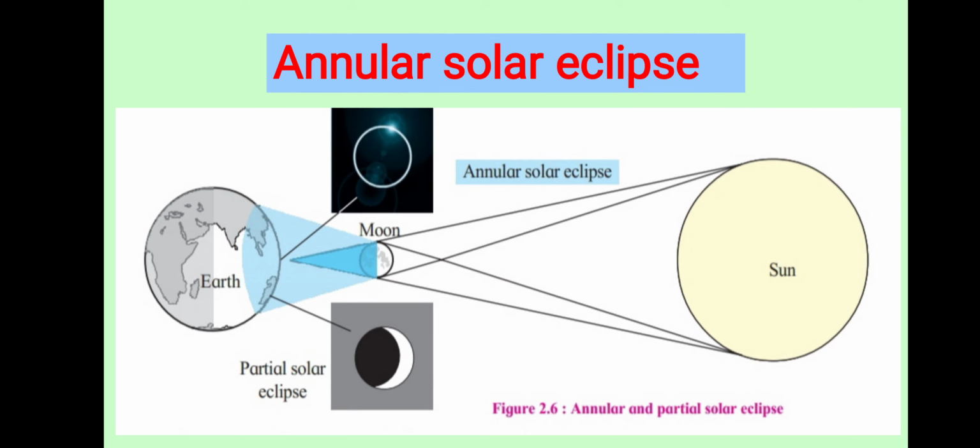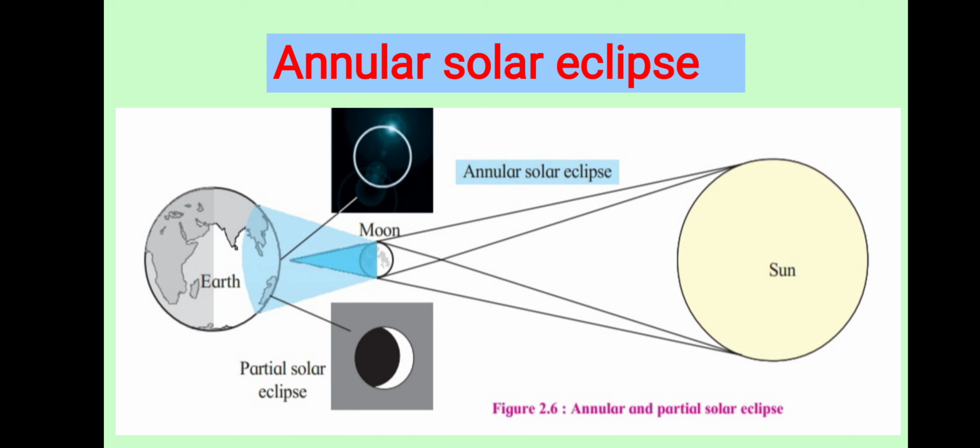This is the annular solar eclipse. Third type of eclipse is annular solar eclipse. Sometimes the moon is there in an apogee position. Now you learn the apogee position. What is meant by apogee position? The moon is far away from the earth, yes, or at the farthest distance.